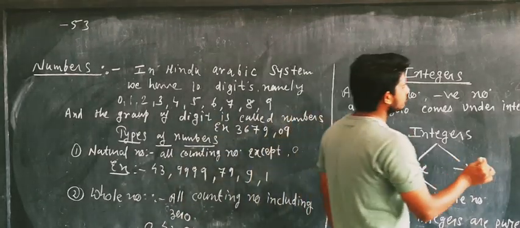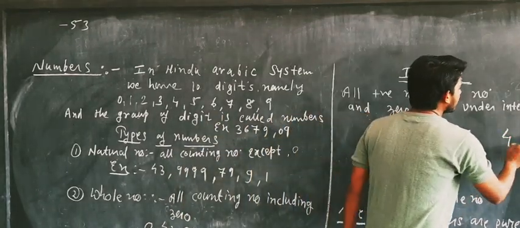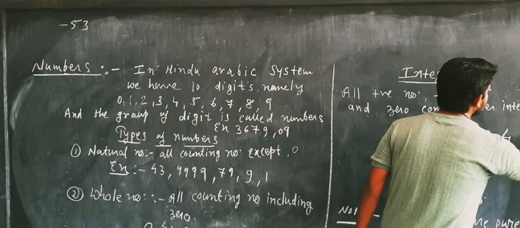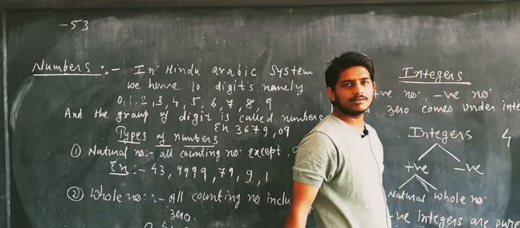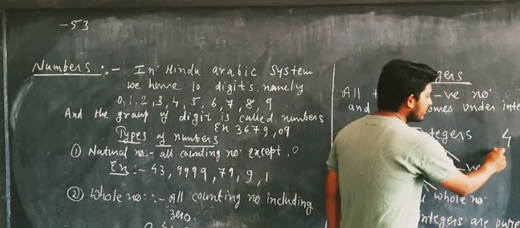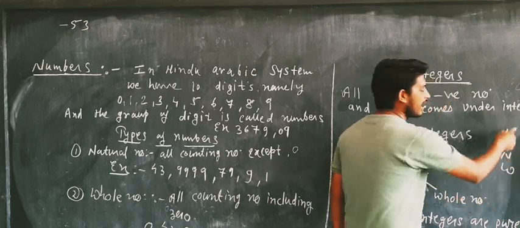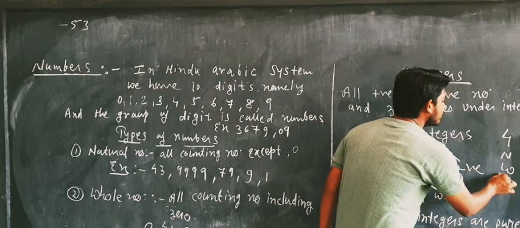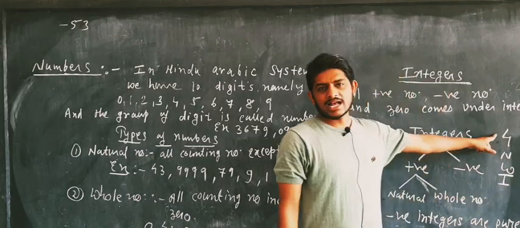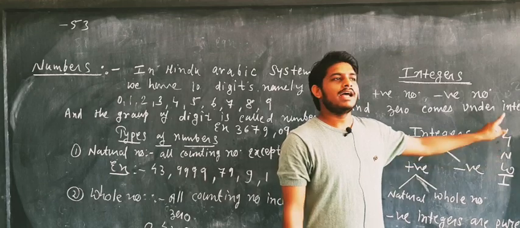I am going to give you one example for that. Suppose I write here 4, 0 and minus 4. Is 4 a natural number? Yes. Is 4 a whole number? Yes. Is 4 an integer? You will again say yes. So 4 is a natural number, a whole number as well as an integer.